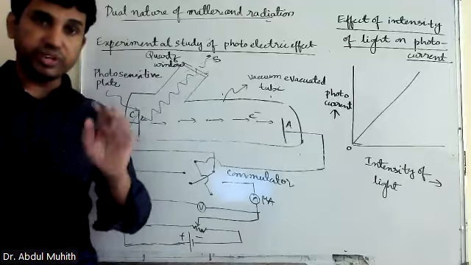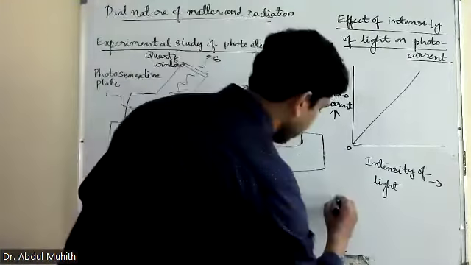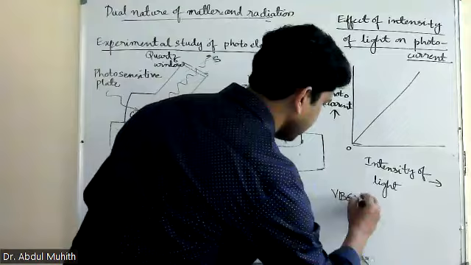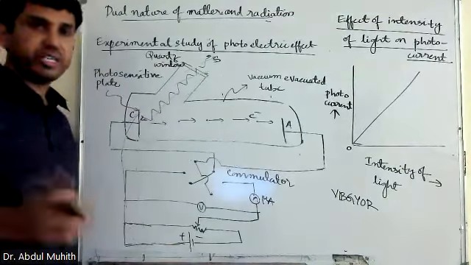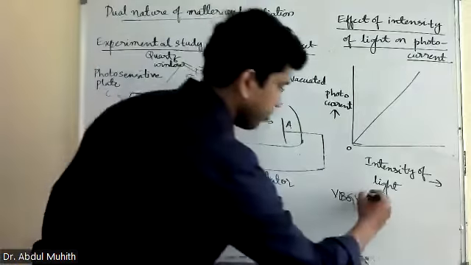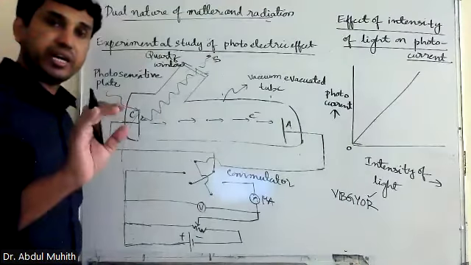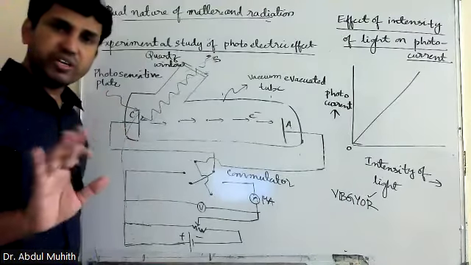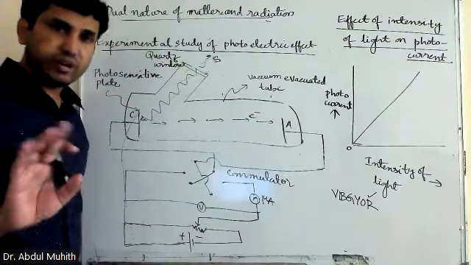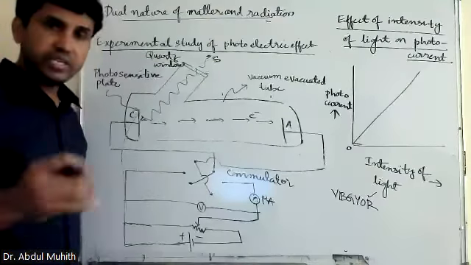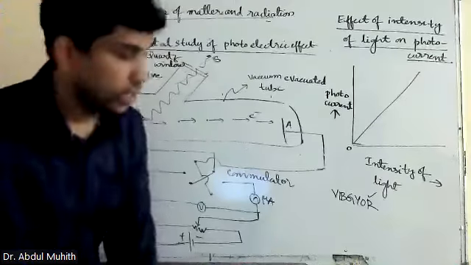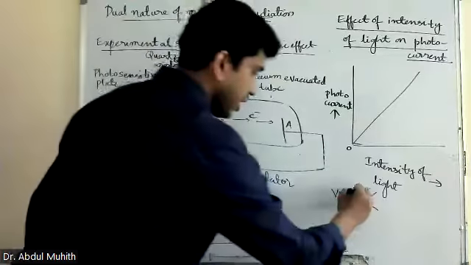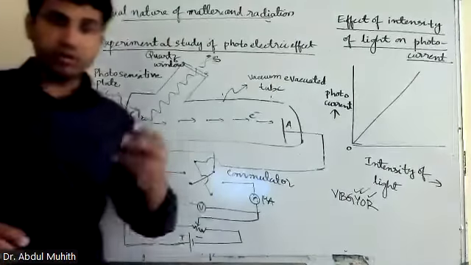First, it depends on frequency. Again I will explain. I'm taking the visible region because it is easy for me to explain. If I go into the IR region and UV region, it's very difficult and you will not understand. I took red color light first and made it incident on the surface. Electrons did not come out, because it has not yet met the threshold frequency. So I took orange color light and increased the intensity, nothing happened. When I started with yellow color light, electrons started coming out.